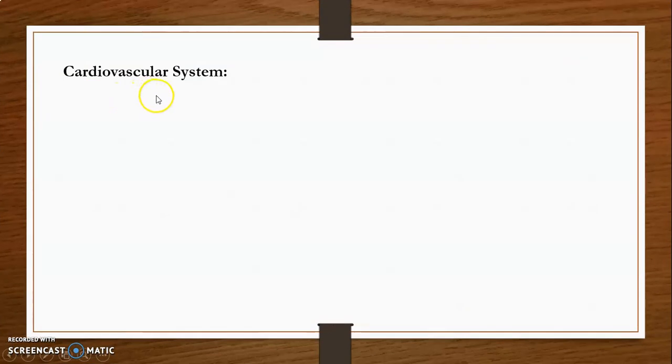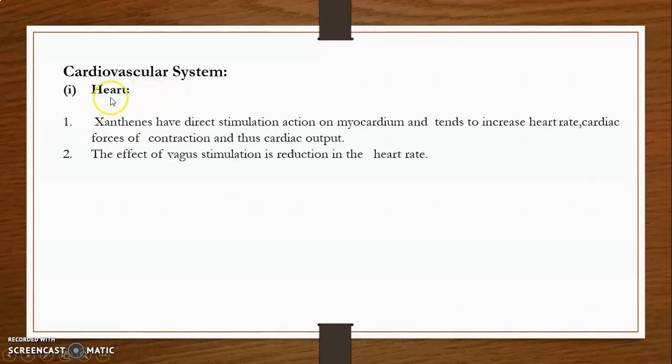Then effect on the cardiovascular system. In that, first of all, on the heart, xanthines have a direct stimulating action on the myocardium and tend to increase the heart rate and cardiac force of contraction, and thus the cardiac output also increases. The effect of vagus stimulation is reducing the heart rate.